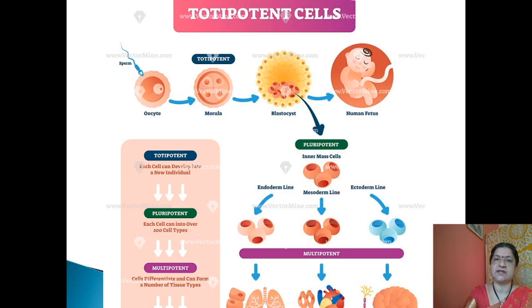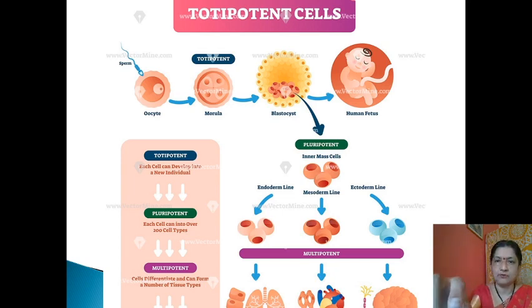So this is the schematic and diagrammatic representation of the stem cell or totipotent cell. Actually, the stem cell is the precursor cell which arises in the bone marrow, and these are unspecialized cells. But the special characteristic of the stem cell is that it can be differentiated into any type of cell. In this diagram, the totipotent cell, here the blastocyst, is shown, which is formed from the oocyte, and as it develops, it converts into the human fetus.